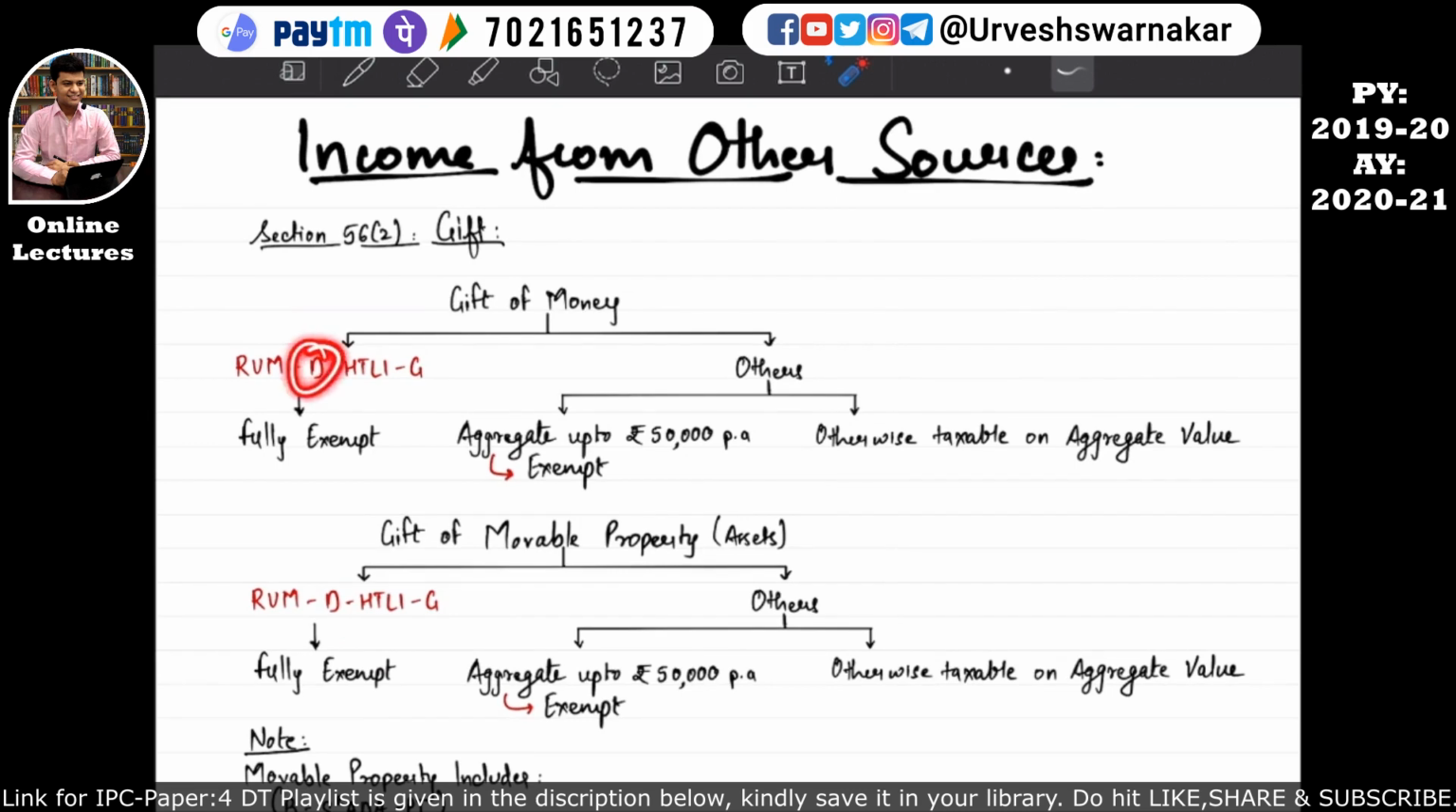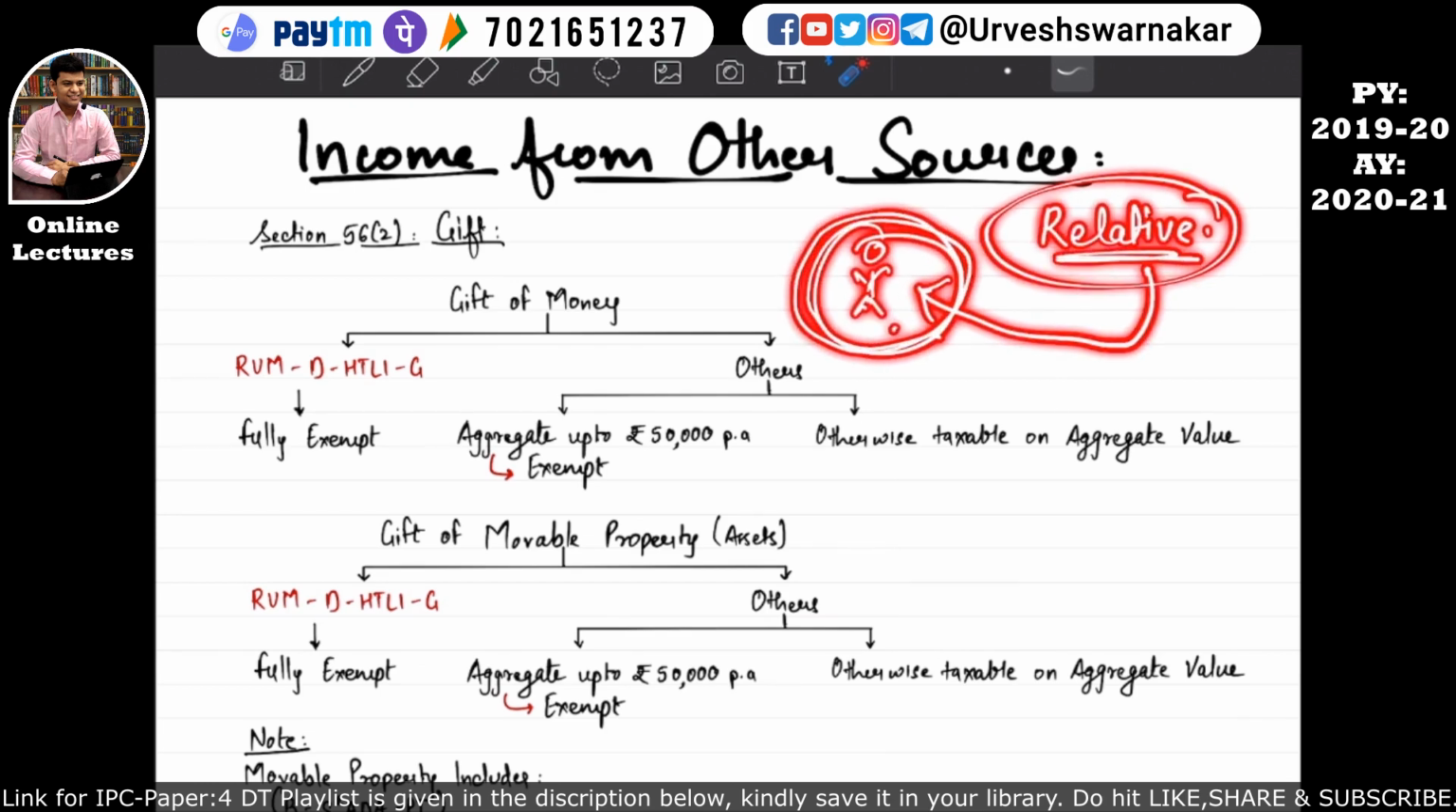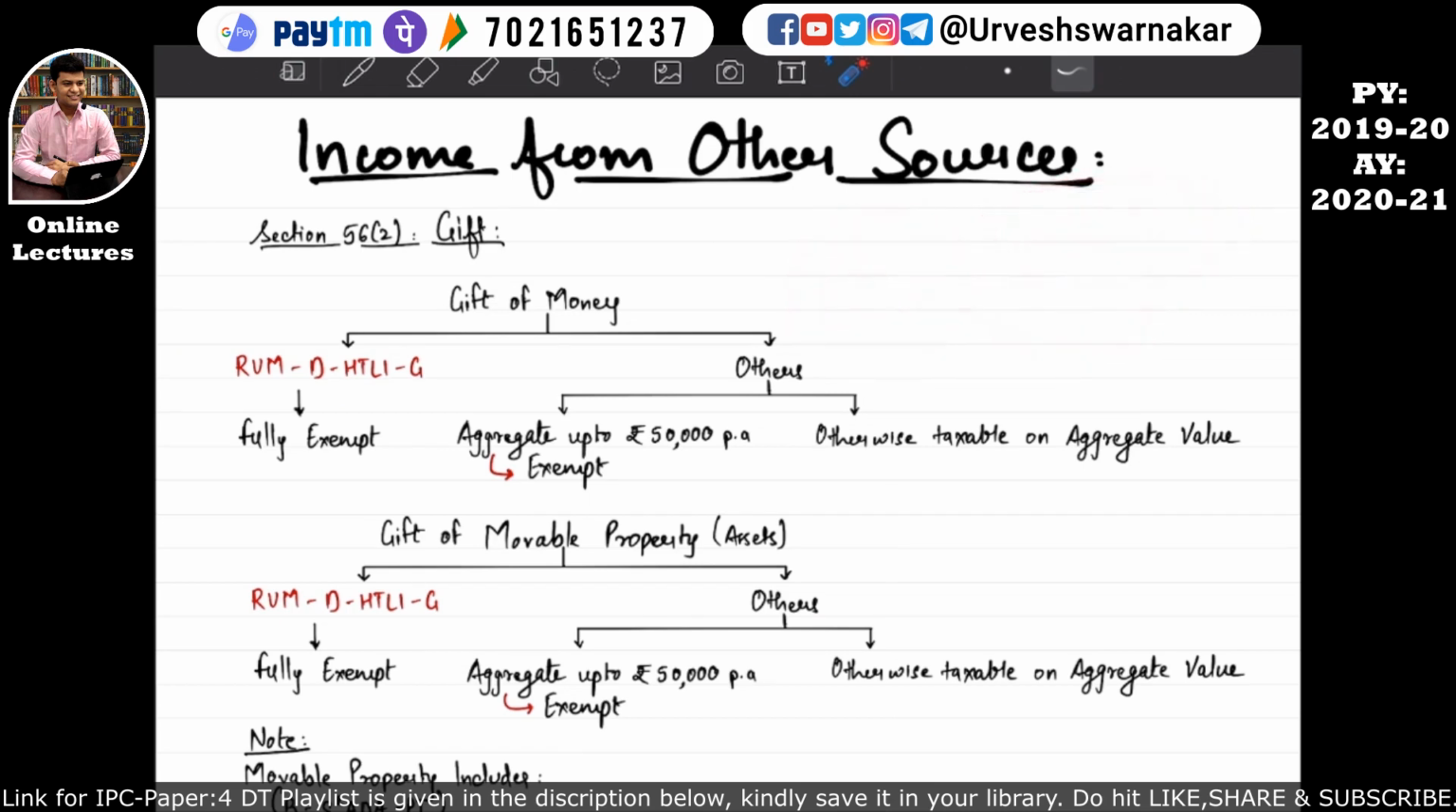D stands for death contemplation. So what is death contemplation? The assessee is having some relative, and this relative is dying. When he is dying, he says that whatever money he has, he wants to give it as a gift to the assessee. So whatever money gift has been received by the assessee when this relative was dying will be considered a death contemplation gift, and the gift of money will be fully exempt. I hope this is quite clear to you all.